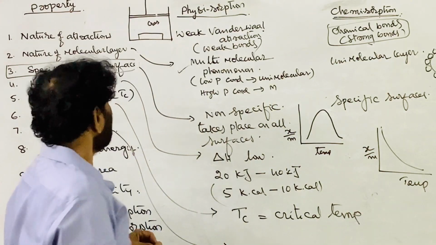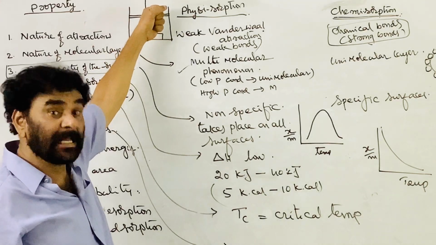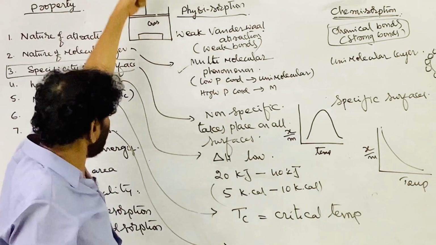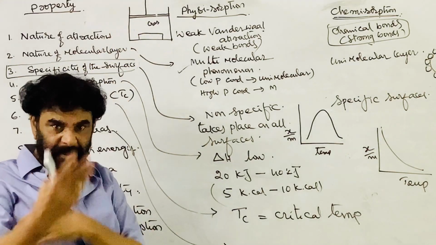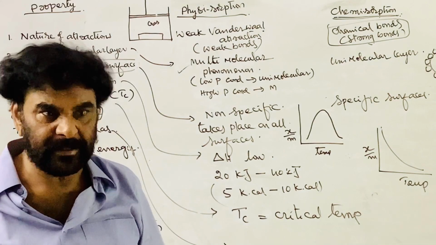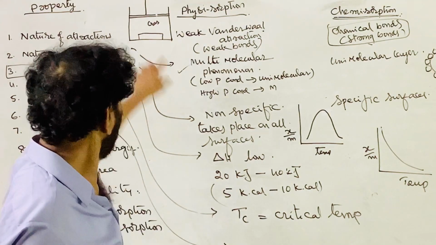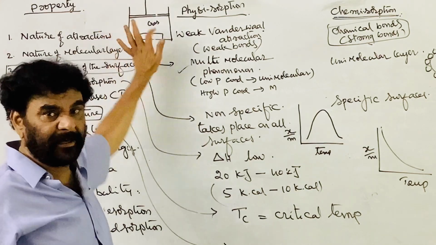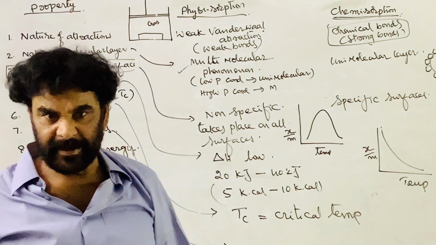See what happens as the pressure increases at constant temperature: the concentration is increasing. The number of molecules striking the surface of the adsorbent increases, by the collision theory.